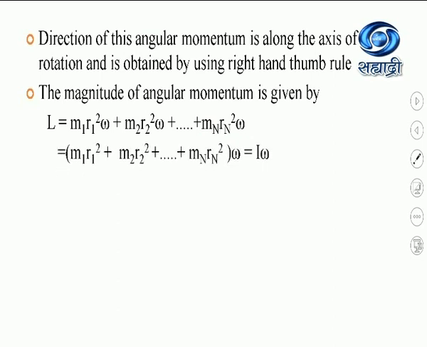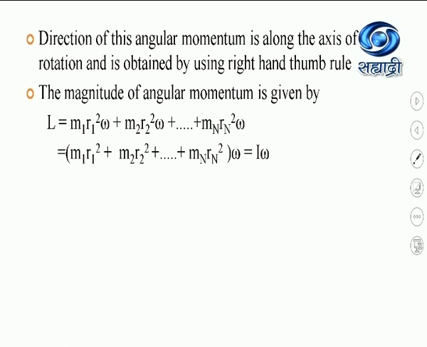Now, from all these terms, I will take omega as common. So this equation will become L equal to M1 R1 square plus M2 R2 square plus Mn Rn square, all multiplied by omega.